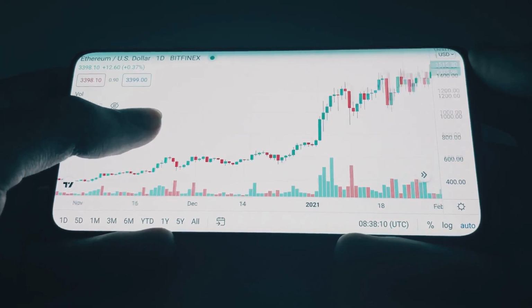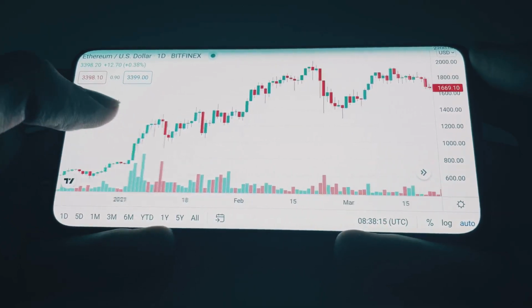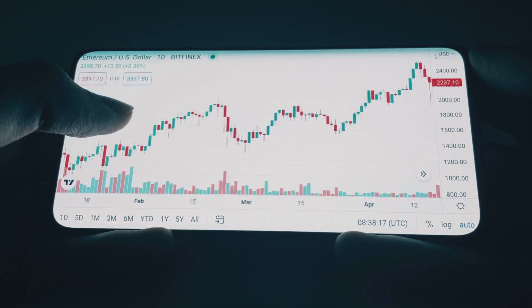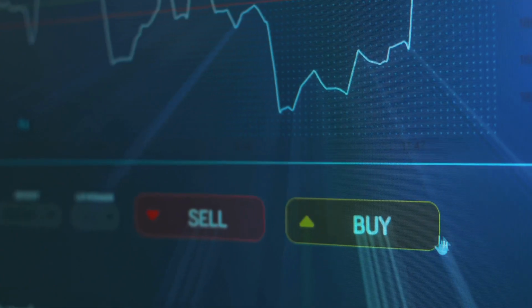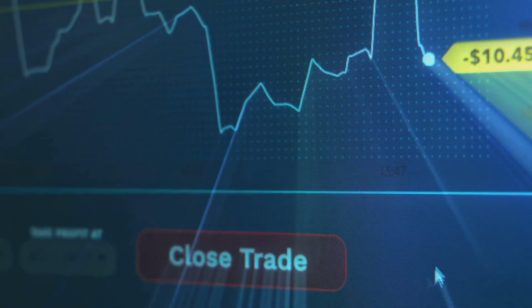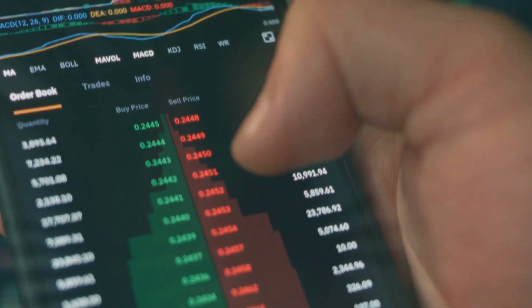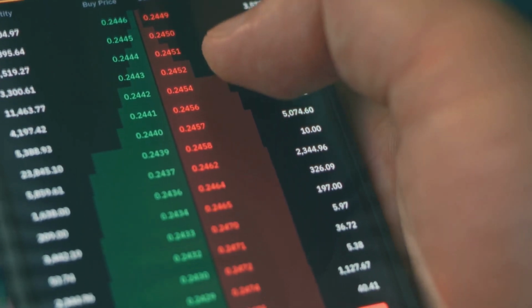Implied volatility, on the other hand, is forward-looking. It reflects the market's expectation of future volatility, which can be influenced by upcoming events or market sentiment. Unlike historical volatility, you can't directly observe implied volatility. Instead, it's derived from the current prices of options in the market. Option prices act as clues to gauge implied volatility.